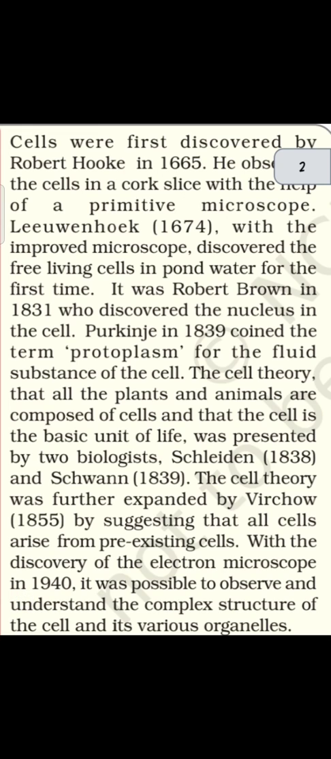Okay, now look at this. Cells were first discovered by Robert Hooke in 1665. He observed the cells in a cork slice with the help of a primitive microscope. Means at that time the modernized form of microscope was not available. So he discovered the cell under his primitive microscope. How did he discover it? He observed the cells in a cork slice with the help of a primitive microscope.